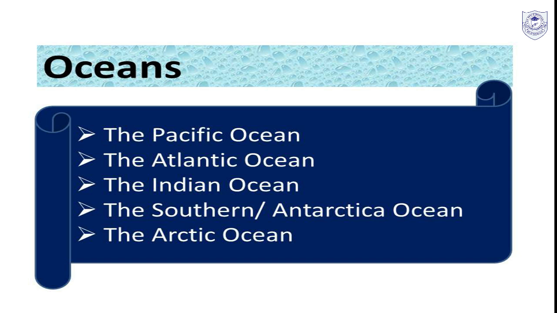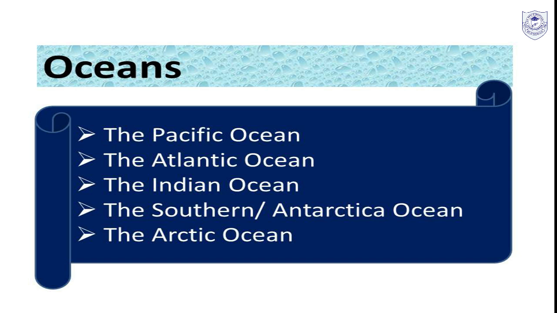And next we have the Atlantic Ocean. The Atlantic Ocean is also known as the Sea of Atlas. It is the second largest ocean, and it covers 29% of the Earth's total water surface. It is connected to all the other oceans in the world, and the Mid-Atlantic Range is a big submarine mountain range in the Atlantic Ocean.